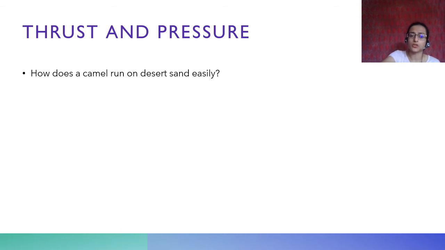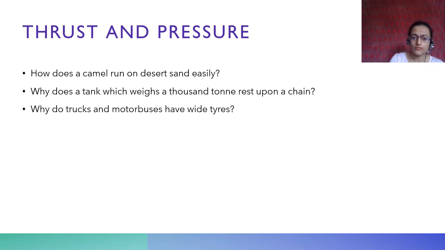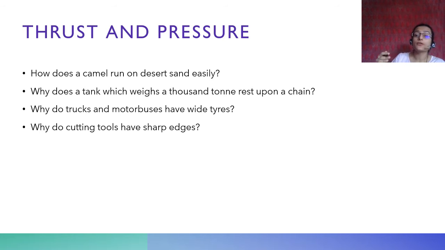How is that possible? Or why is it that a tank that weighs so much, such a huge weight, has a chain below it, a belt on which the tank moves? Why do trucks and motor buses have wide tires? Why don't they have smaller tires like that of a motorcycle? And why do cutting tools have sharp edges?